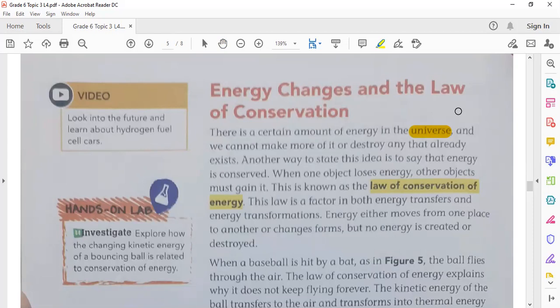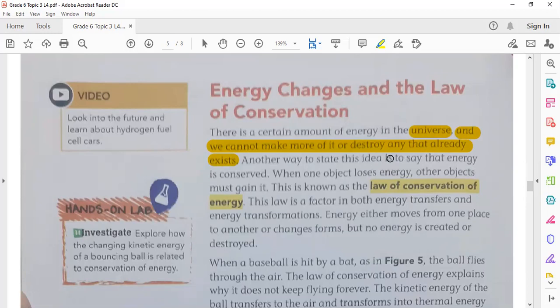There is a certain amount of energy in the universe and we cannot make more of it. This is simply how you can understand the law of conservation of energy, that we can't make more energy or destroy any that already exists. Matter or energy, both of them are conserved. You can't make more and also you can't destroy anything.